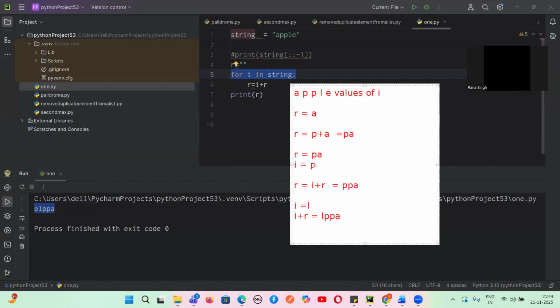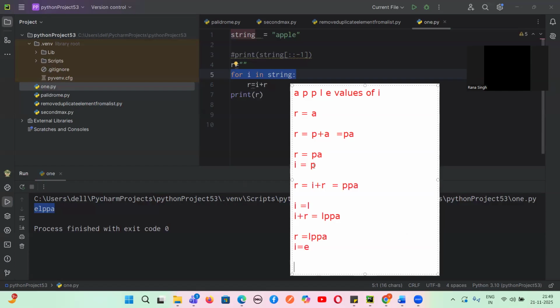Next, the I plus R is going again into R. So the value of R is what, guys? LPPA. Yes or no? Now what is the value of I? Tell me. The I value is E. Yes or no, guys? Now what am I doing? I plus R. So what will be the final value, guys? The I value is E and the R value is LPPA. Is it reversed? Yes or no, guys?